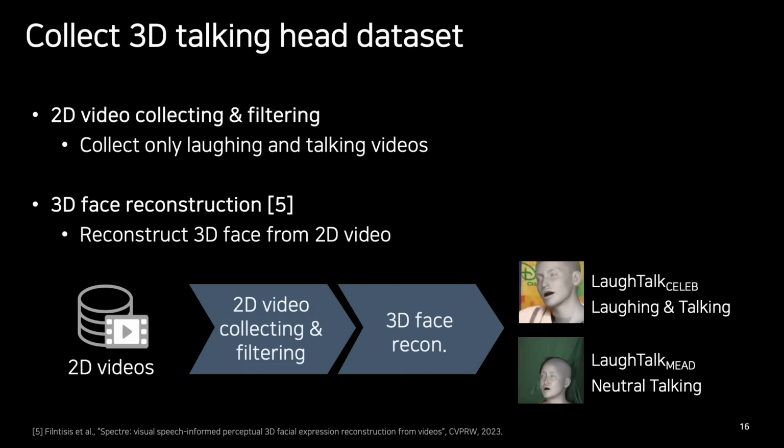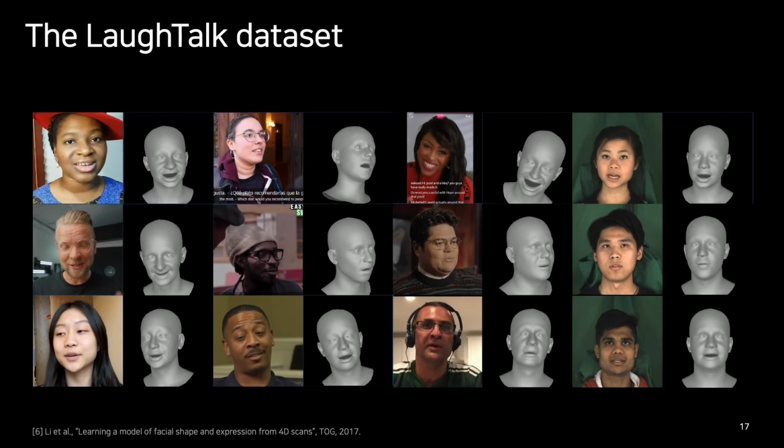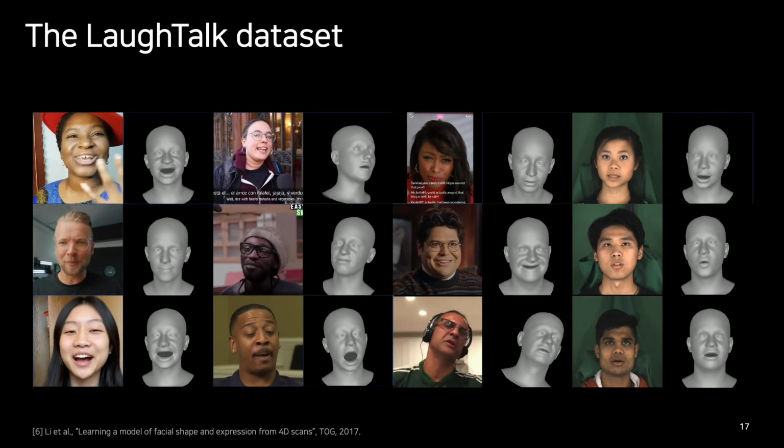We collect two different subsets. The first is LaughTalk Celeb, containing samples of laughing and talking videos, while the second is LaughTalk Mid, which contains neutral talking samples. Here are more examples of our dataset.